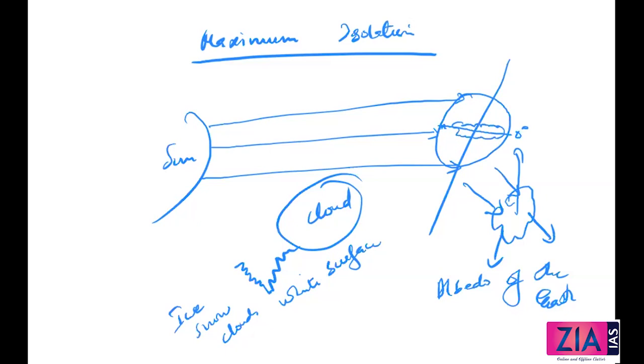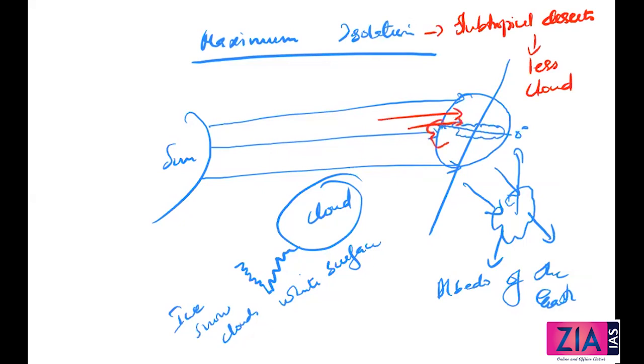Okay, we are deviating from the point. Coming back to the point, where is maximum insolation actually happening? Tropical deserts. Why tropical deserts? Because the cloudiness is less in tropical deserts. Let me write now: maximum insolation is there in subtropical deserts. In a desert there is no availability of water, evaporation is not happening, water vapor is not moving up, cloudiness is not there, so less cloud. Because of that, if there is less cloud, the radiation will fall directly on the surface. Where cloud is there, it will get reflected back or only a little bit goes through. This is how the maximum insolation concept works.